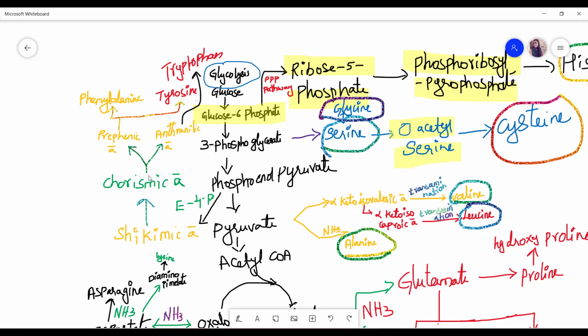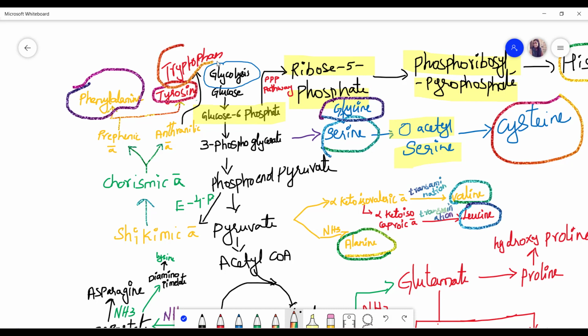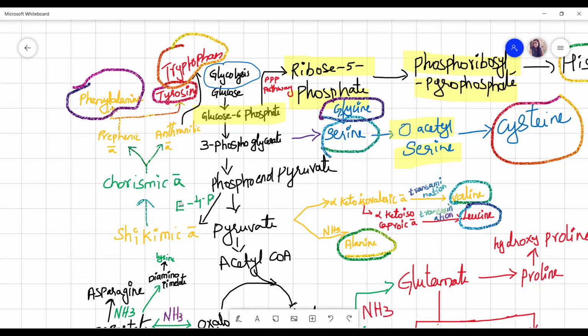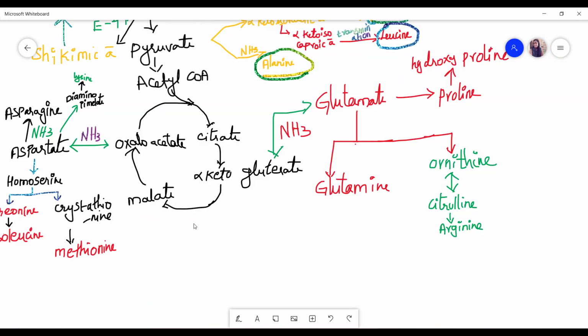And this chorismic acid breaks down into two pathways, which are prephenic acid and anthranilic acid. This prephenic acid is divided into phenylalanine and tyrosine. And this anthranilic acid is converted into tryptophan.